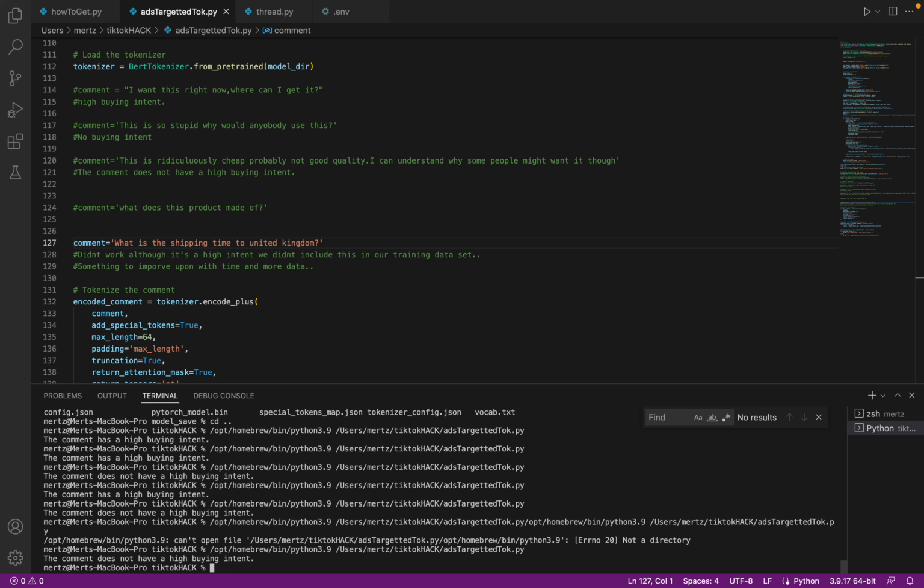But I couldn't do this because my dataset is not big enough, which I'm hoping, if you like this, you'll give me a chance to work at TikTok or give me access to the research API to collect more data so I can build this. But with this limited data, that's all I could come up with. So it fails in this particular case, and it fails in many cases, and it succeeds in many cases, but it gets better with data, right? So this is essentially what I came up with. I had a great time building this, and I'm hoping you'll like it, and we'll talk more maybe on demo day. Thanks a lot.